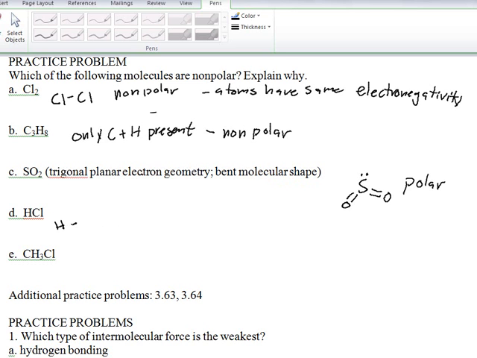HCl, there's only one bond present here. So the atoms on this bond have different electronegativities, so it is polar. And that's because of different electronegativities.